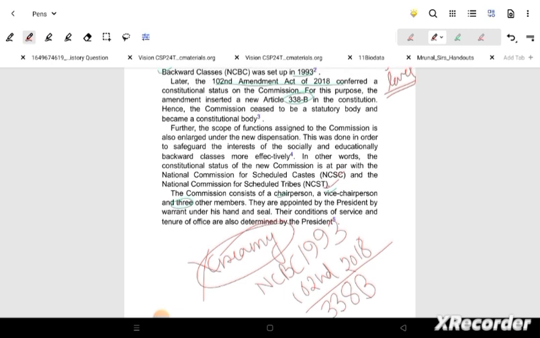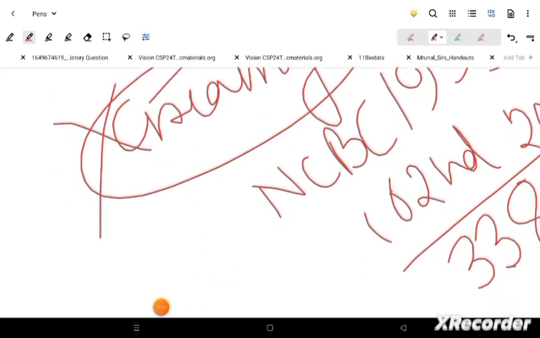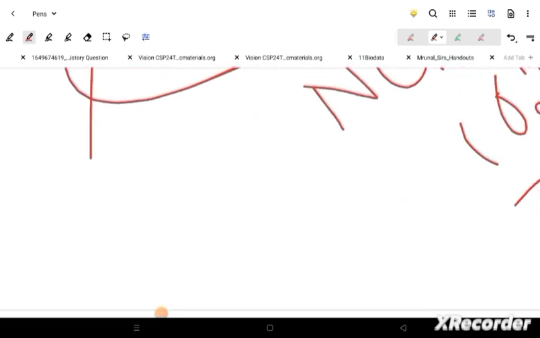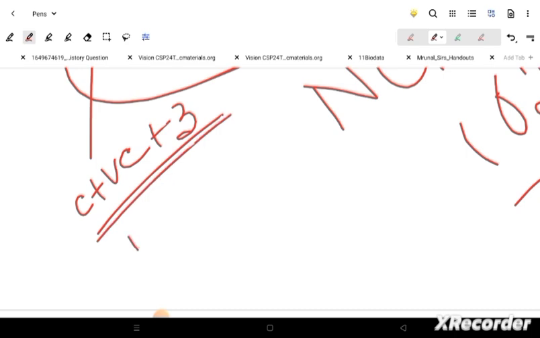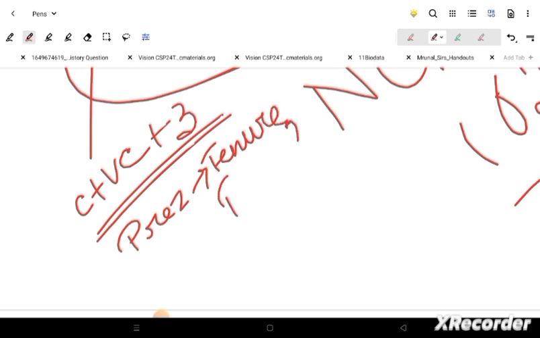Okay, so the composition is still similar: chairperson plus vice chairperson and three other members. Okay, I may sometimes refer to these chairpersons as chairman, so do look into that and do remember as you want to. These are almost all the formation, and yes, the President will be having their tenure and then their appointment also.